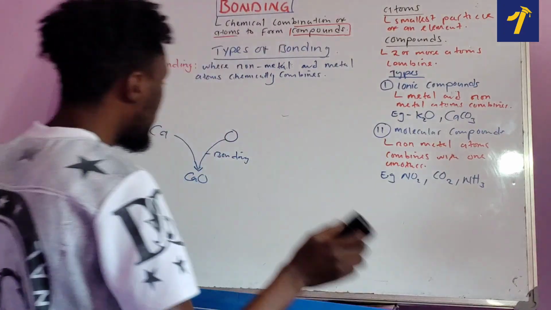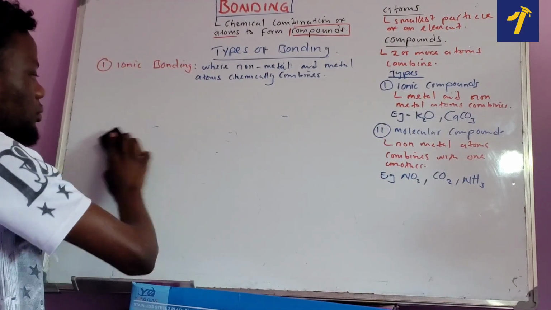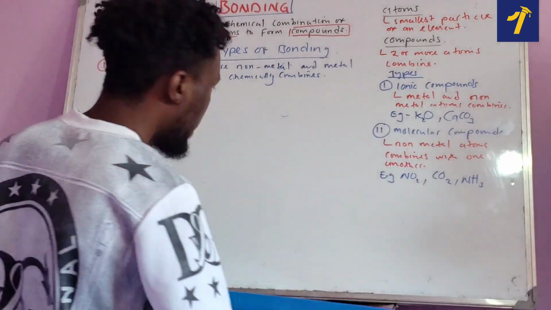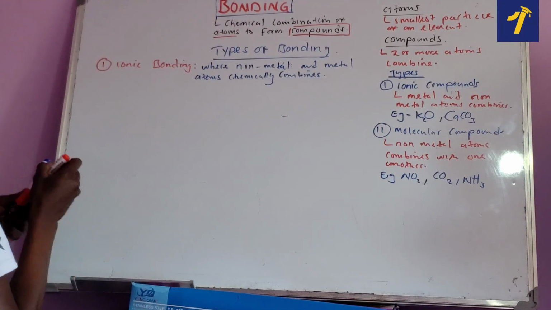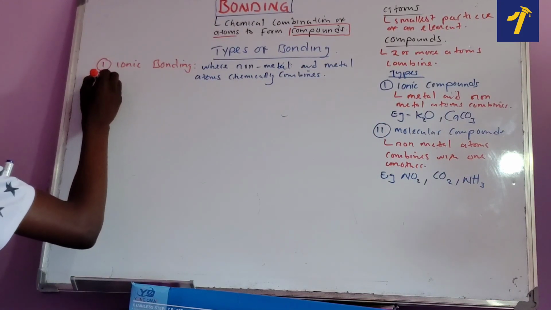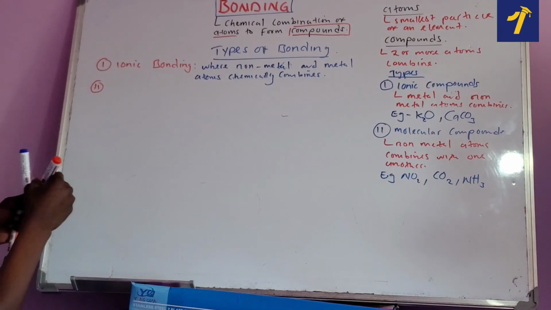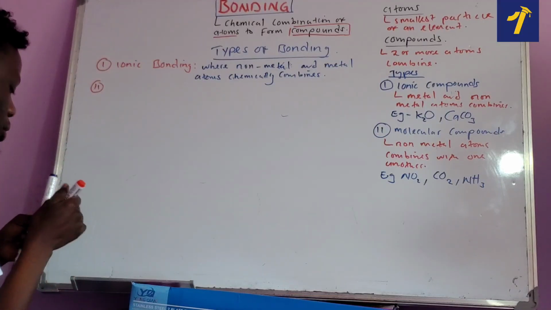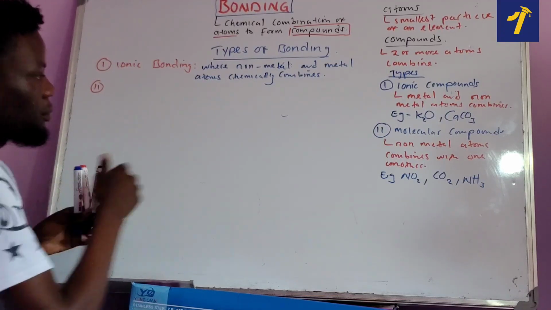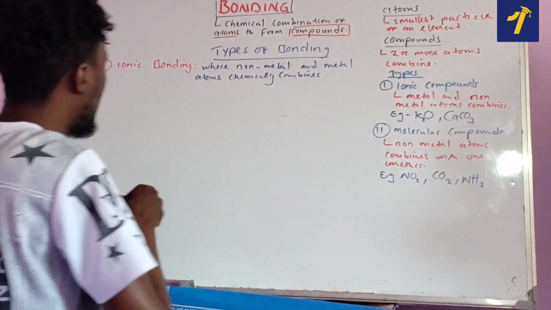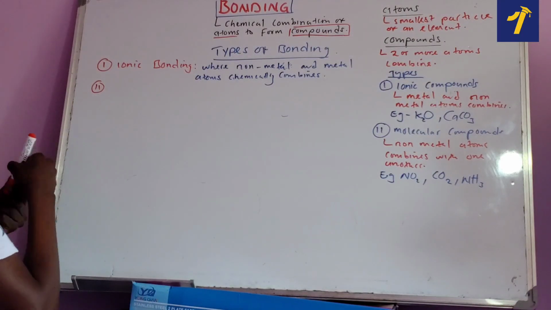So now let us proceed to another type of bonding. We call it molecular bonding. Just from the word molecular compounds, now we're going to have molecular bonding.